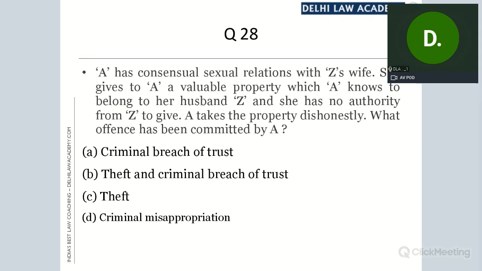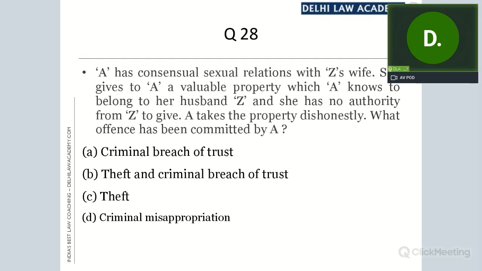Anybody other than Smita? Yes, IC says D, criminal misappropriation, not theft. Okay.